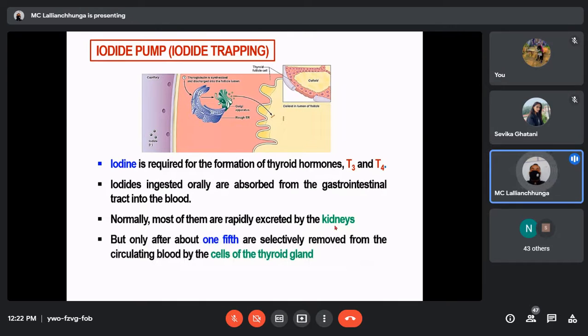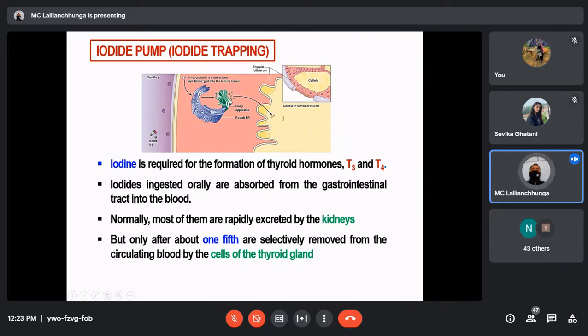But that thyroid gland has the capability to trap or reabsorb this iodide into the cuboidal epithelial cells, that single layer of the follicle. So about one fifth is selectively removed from the circulating blood by the cells of the thyroid gland. That means this can be trapped, this can pass through the cell membrane.